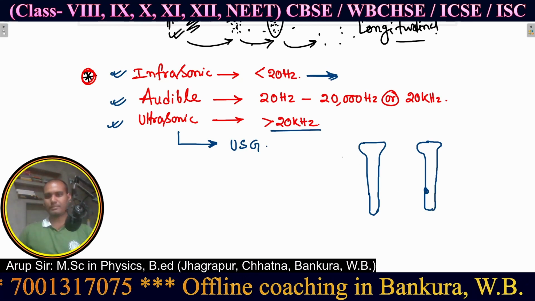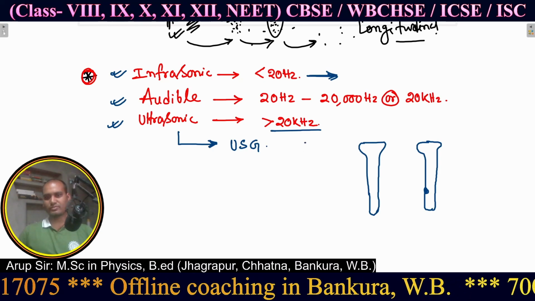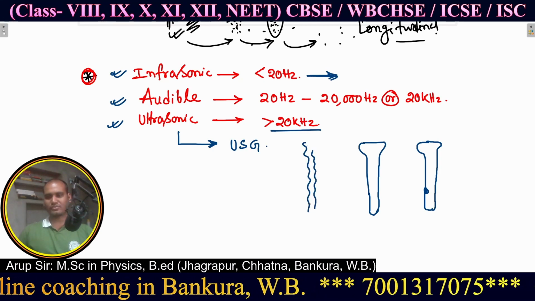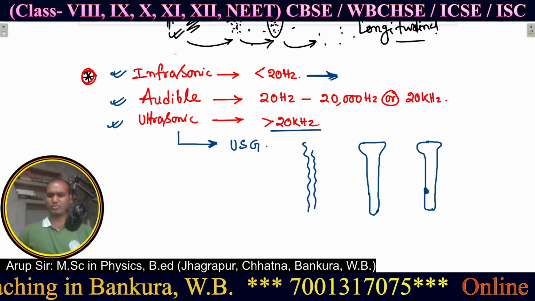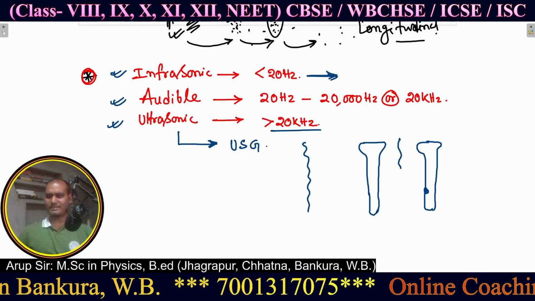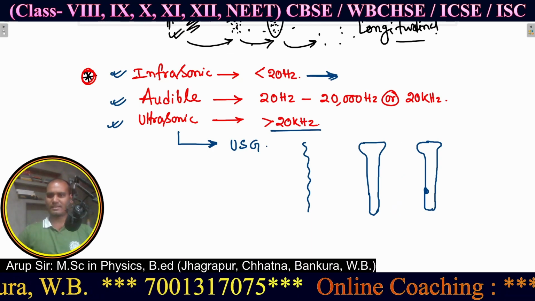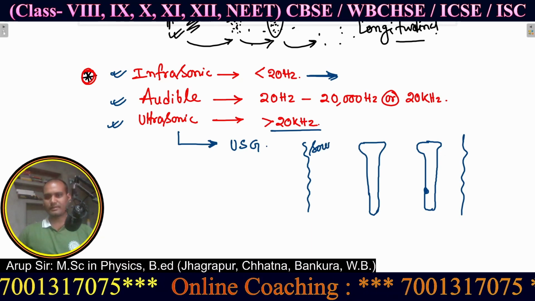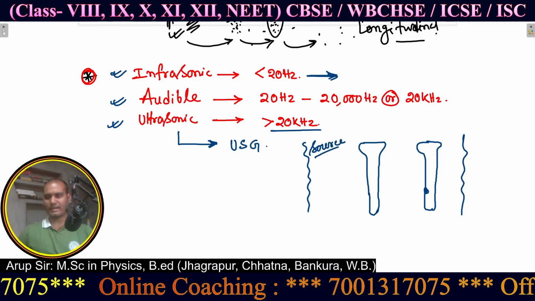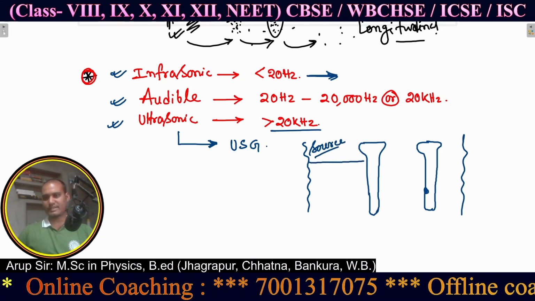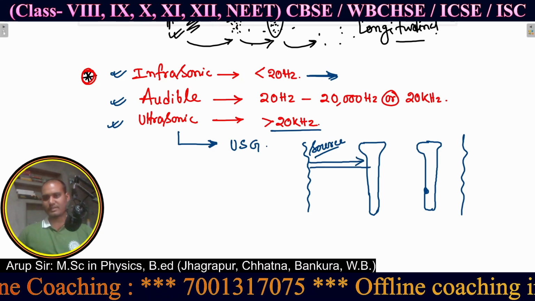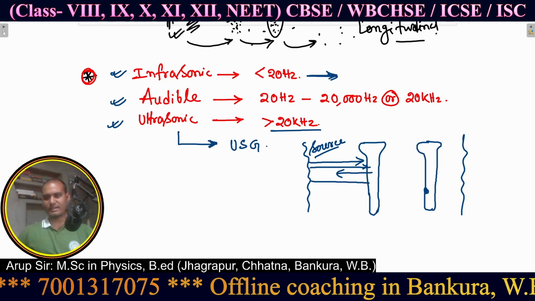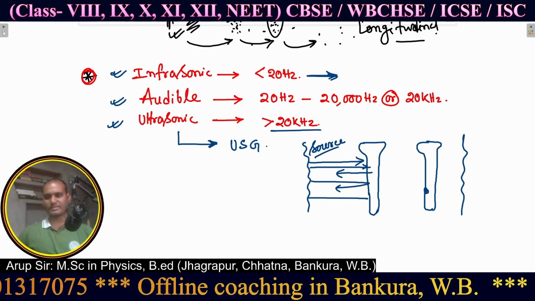Now what will happen when USG or ultrasonography is used? This is the source, and here the detector and source are both present, and the source and detector may be present at this side also, no problem. This is the source of ultrasonic sound, and some ultrasonic sound is sent like this and will return after reflection.